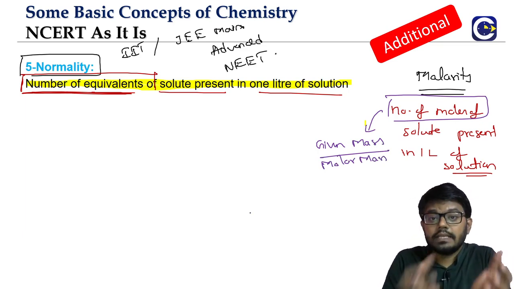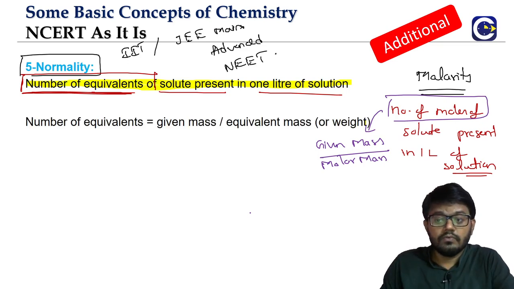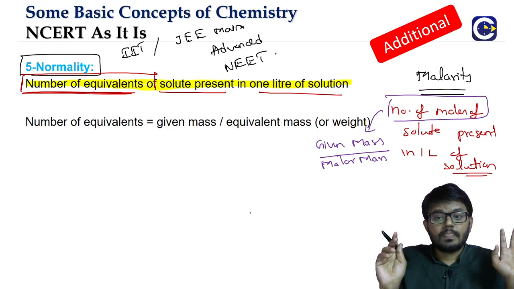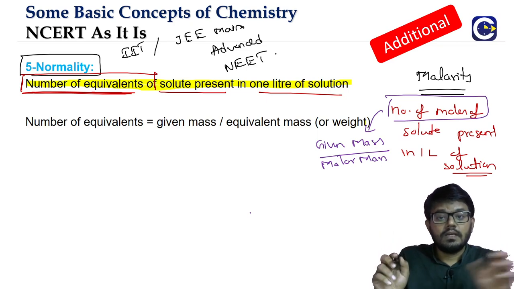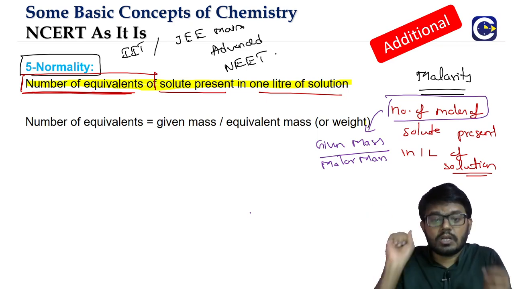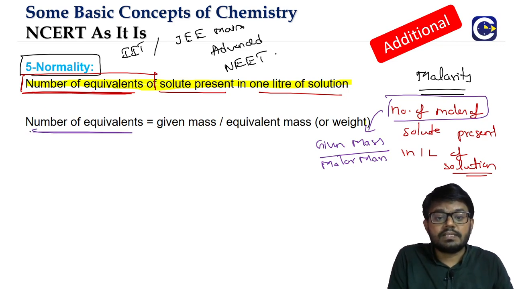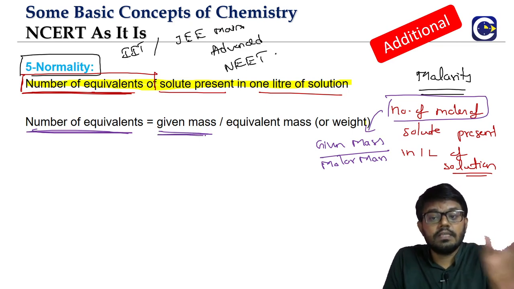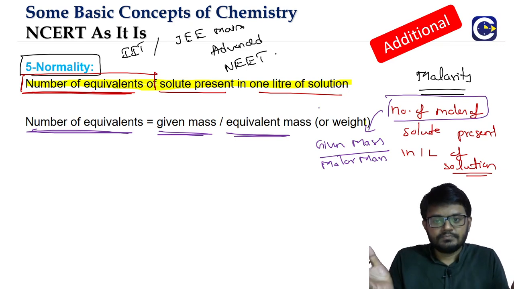To calculate the number of equivalents, we are going to have an almost similar formula. Number of moles, how do you calculate? Given mass by molar mass. Number of equivalents, for any substance, will be calculated as given mass by equivalent mass or equivalent weight.